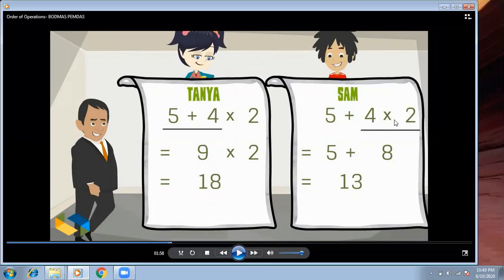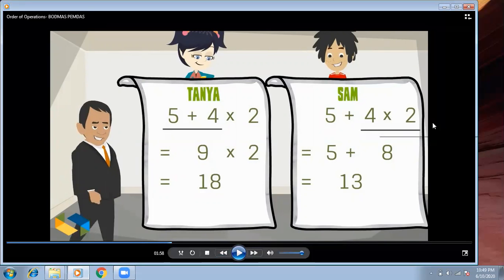He solved this operation first: 4 into 2 is equal to 8, and then 8 plus 5 is equal to 13. So in this way, both seem correct. So how can we come to know which is exactly the correct answer? For this confusion, there's a need for the order of operations.